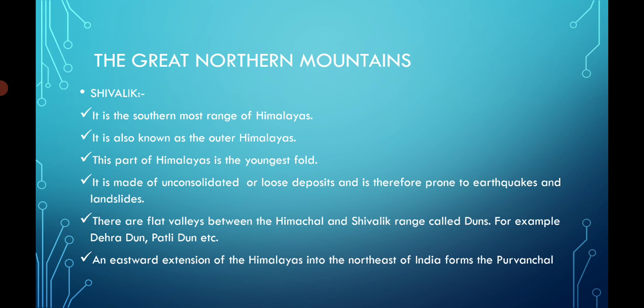They are flat valleys between Himachal and Shivalik, known as duns, for example Dehradun, Patli Dun, etc. An outward extension of the Himalaya into the northeast of India forms the Purvanchal region. Purvanchal means northeast, and this range is known as Purvanchal.